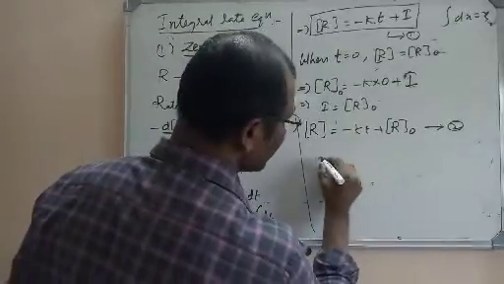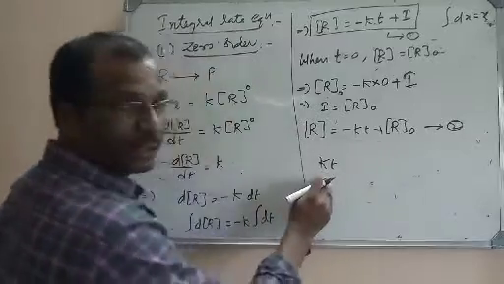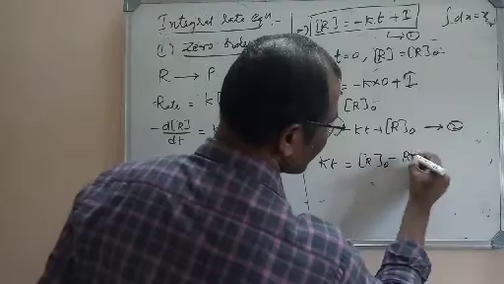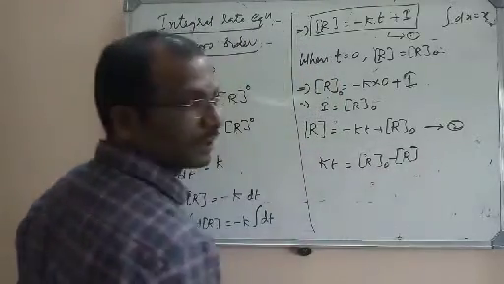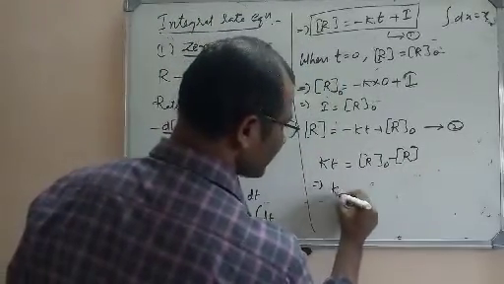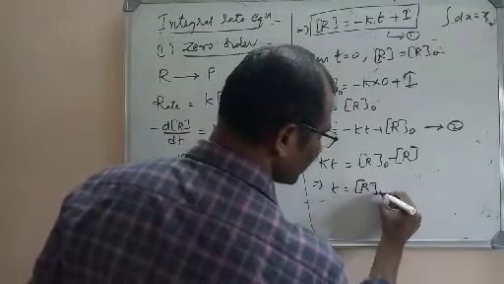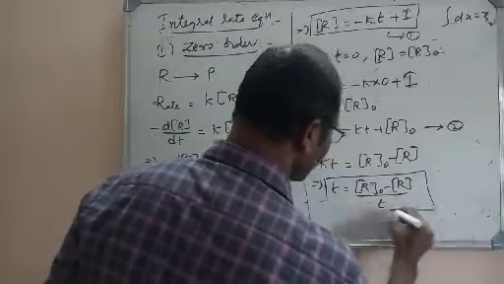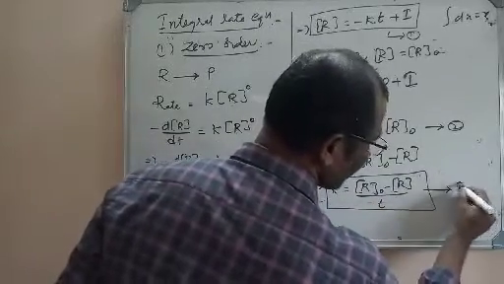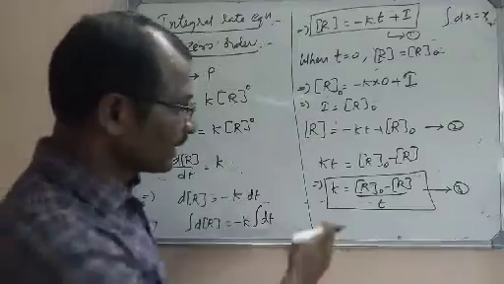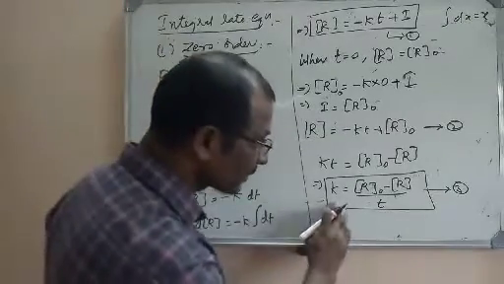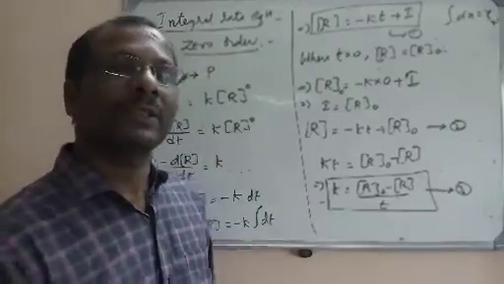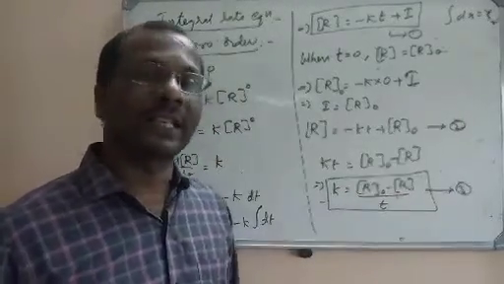Now I will take the same terms on this side. kt is taken to this side. It will become kt is equal to R naught minus R. That implies k is equal to R naught minus the concentration R, divided by t. This is called the integral rate equation for a zero order reaction. What is the integral rate equation for a zero order? k is equal to R naught minus R by t. So this is the derivation of the integral rate equation.